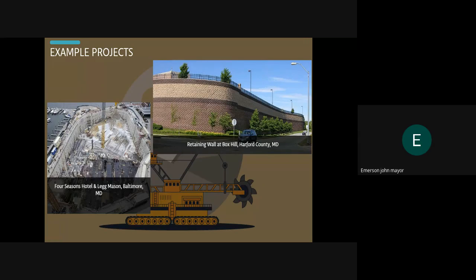Geotechnology Associates provided geotechnical environmental assessments and permitting, geohydrological and construction phase testing and consultation services for the 580 million Four Seasons Hotels and Lake Mason office complex in Baltimore's Inner Harbor.